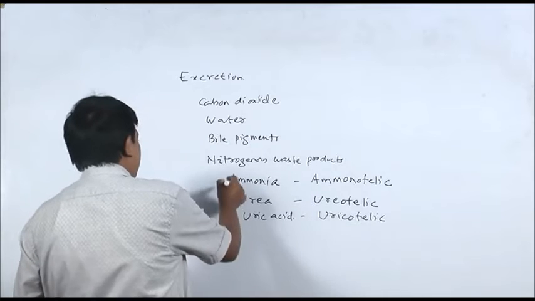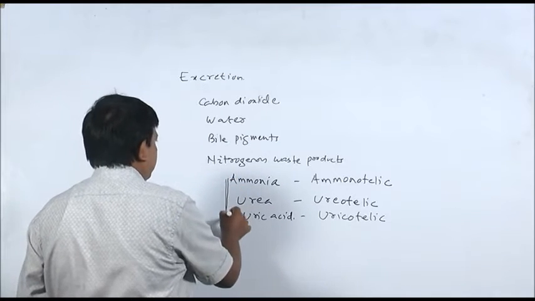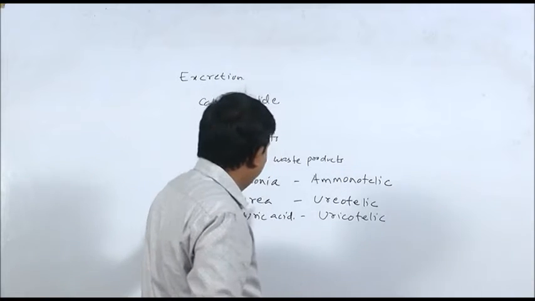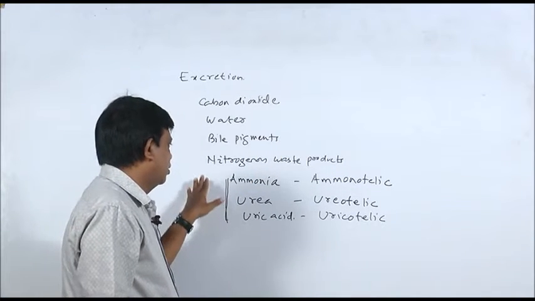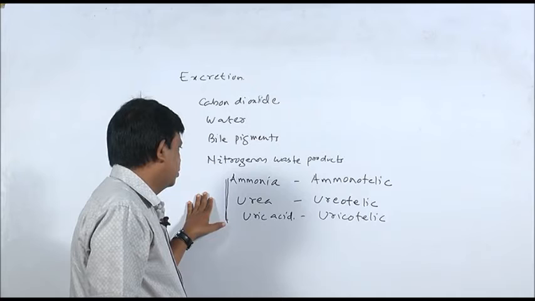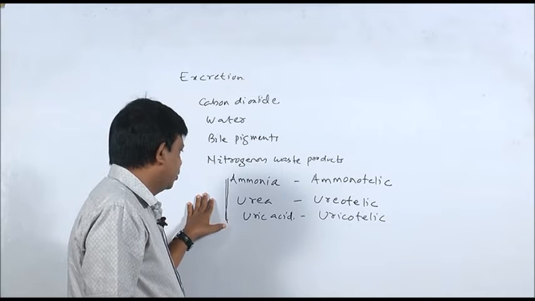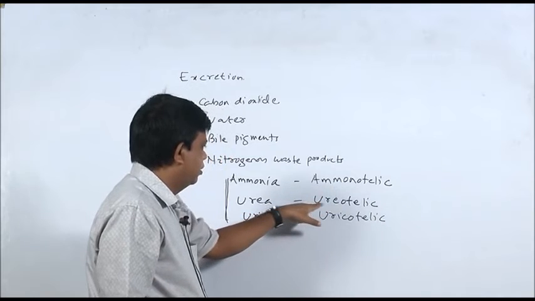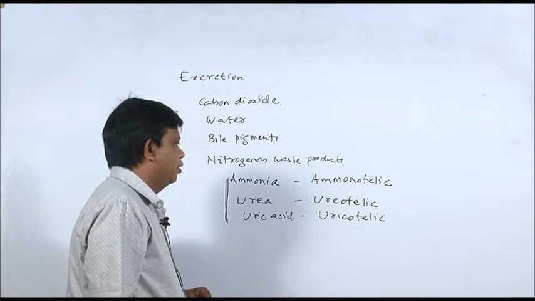So, basing on in what form the nitrogenous waste material is excreted from the body, animals can be either ammonotelic, ureotelic, or uricotelic.